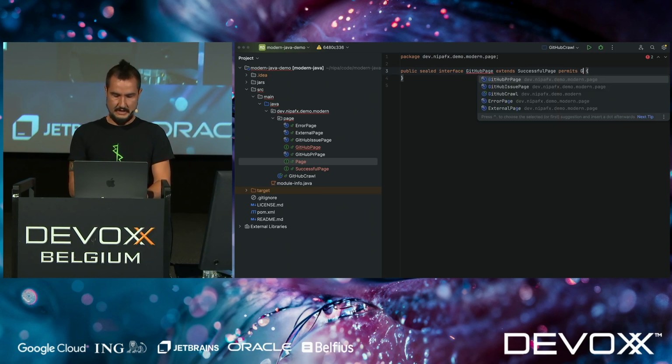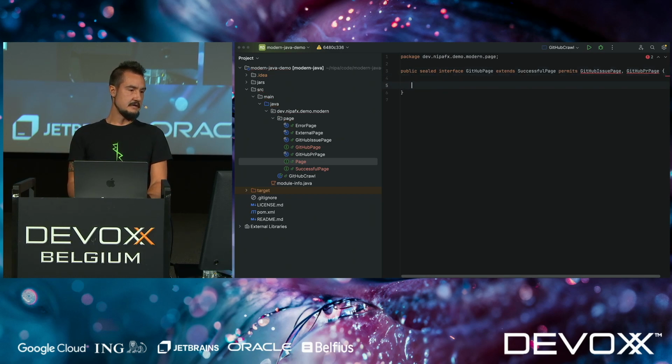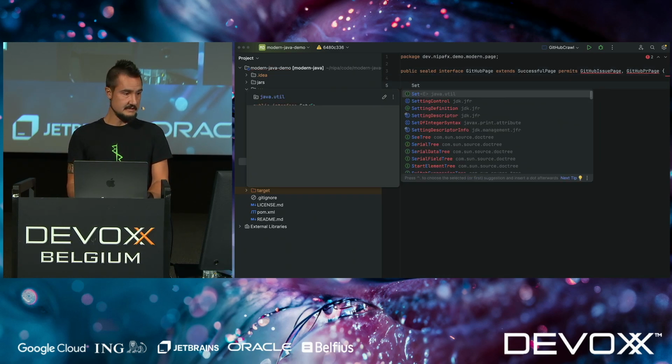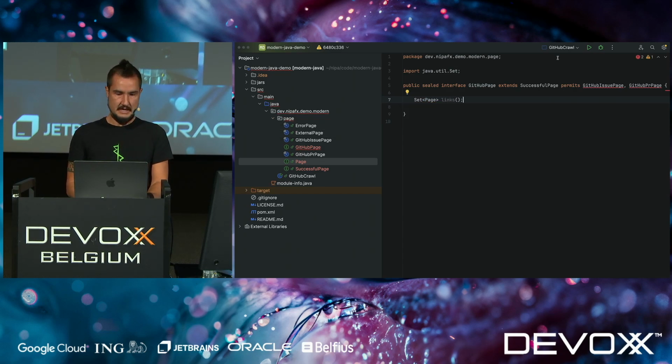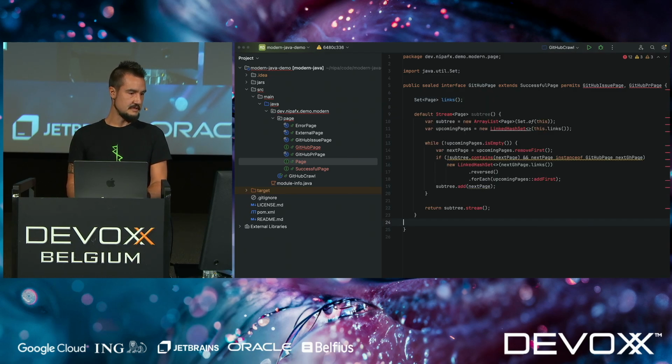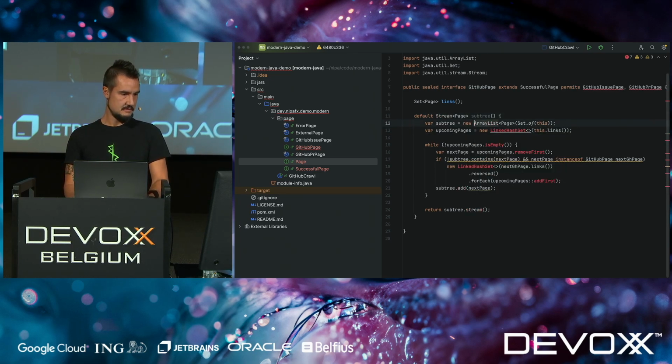A GitHub page, for now, is either a GitHub issue page that we already have, or a GitHub pull request page that we also already have, right? And then here, they all have a set of, and now we can use our new abstraction, a set of page of outgoing links. And because I'm a lazy person, I don't want to bore you with too much implementation detail, so I'm going to copy paste another method that has a few interesting things to show though. It's a default method here. Let me quickly fix all the compile errors that I just got in here. Yes, and yes, and yes.